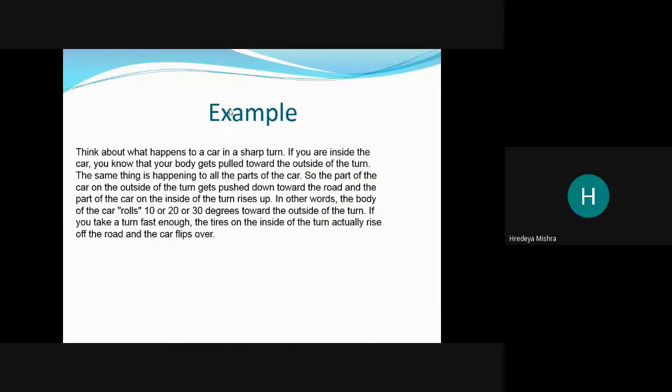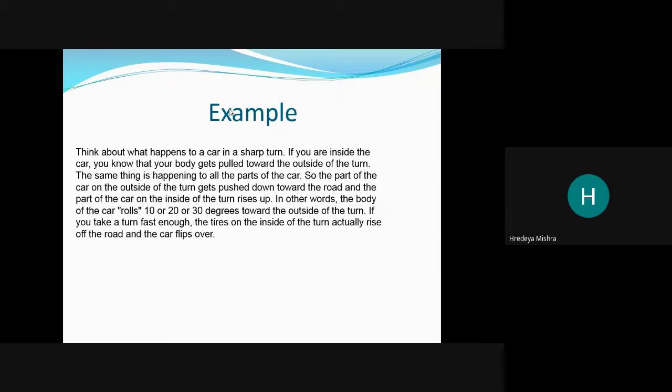Example: think about what happens to a car in a sharp turn. If you are inside the car, you know that your body gets pulled toward the outside of the turn. The same thing happens to all parts of the car, so the part of the car on the outside of the turn gets pushed down toward the road, and the part on the inside of the turn rises.